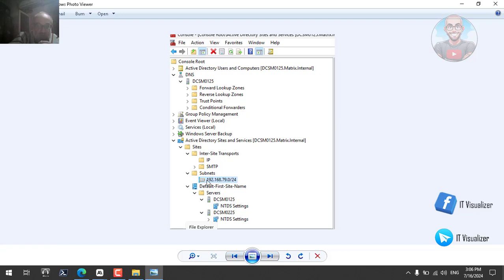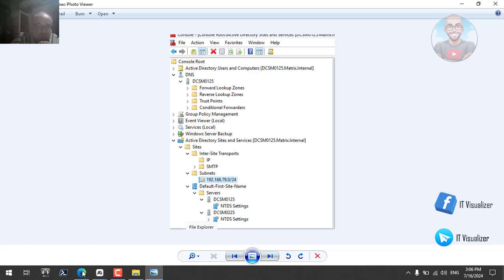Before that, this was not there. I had only the default first site and the two domain controllers, and that's it. They were working and the replication was done, but for organizational purposes, we need to be organized, so that if I create a new subnet or a new site, I can know its subnet. So now we have this subnet attached to the site, and then if we run the report again, it will give us the count.